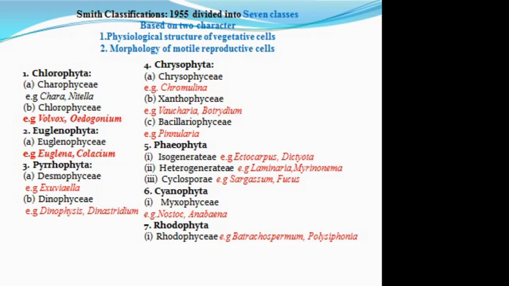Then the second division is the Euglenophyta. 450 forms are present. The dominant pigments are chlorophyll and beta carotene. The reserve food is paramylum and fat.